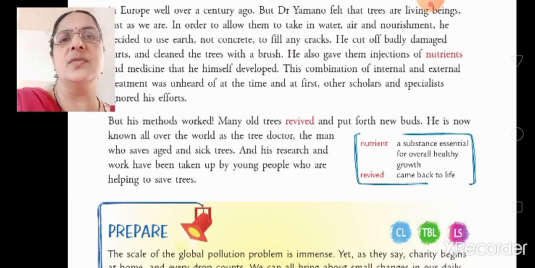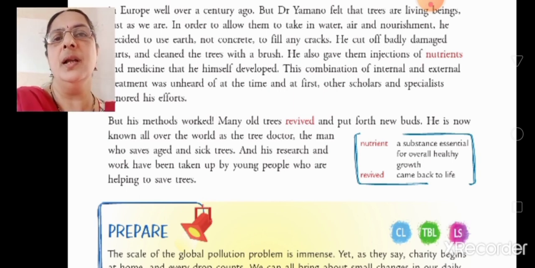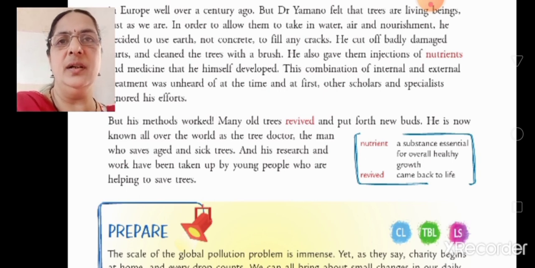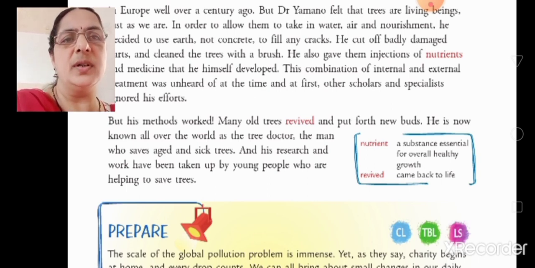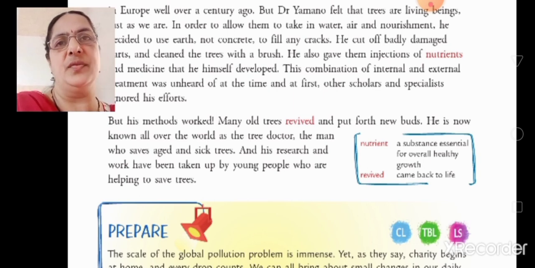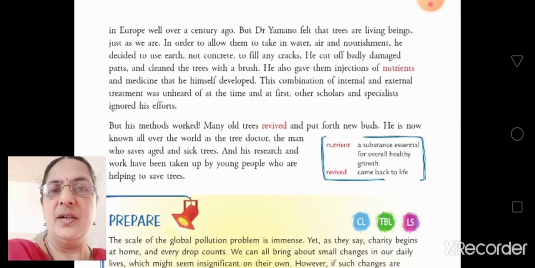So he is well known all over the world now as the tree doctor, the man who saves aged and sick trees. And his research and work have been taken up by young people. So many people like to work with the trees. They want to save the old trees because they care about the trees. And these young people have taken this idea and they are helping to save trees. Okay, children, understood the lesson? It is a very nice, interesting lesson.